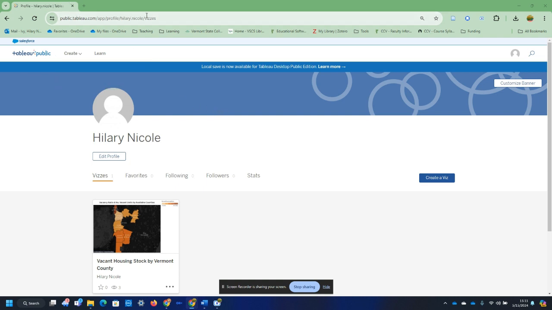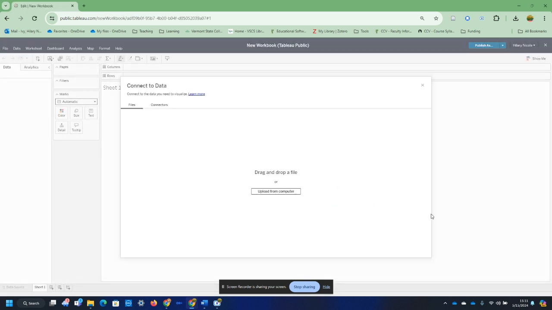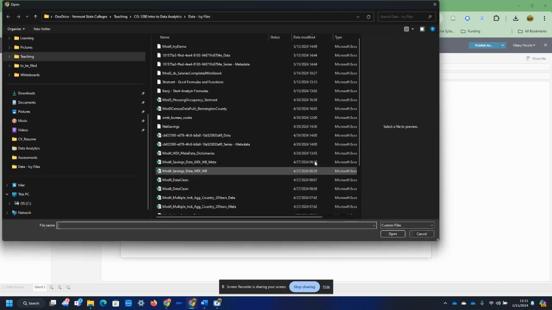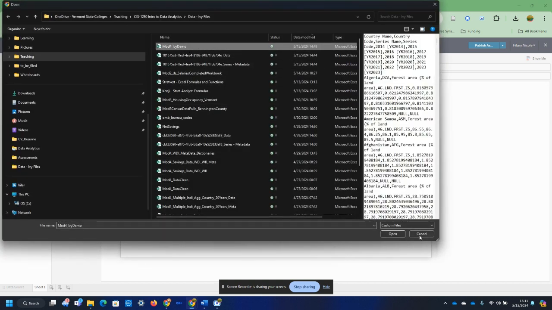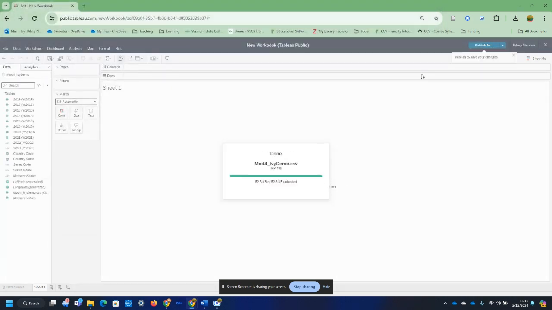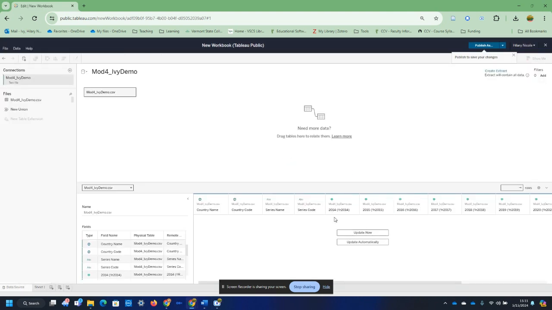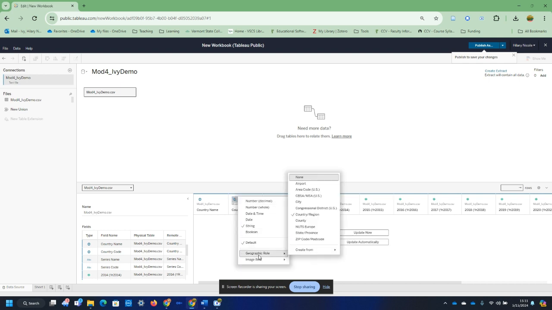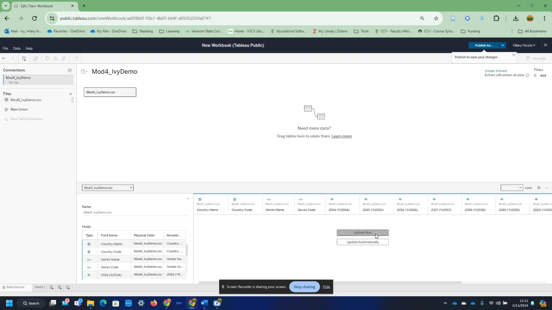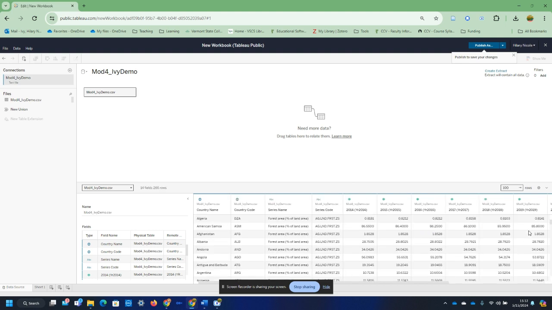So I've logged into my Tableau Public. I'm going to come on over here and scroll over Create and then click on Web Authoring. I'm going to navigate to that file I created on my computer and open it. Tableau is going to do a little bit of processing on that data. It's going to decide what things are, and identify some things as geography, which is great. If I click Update Now, I can get a quick view of my data.